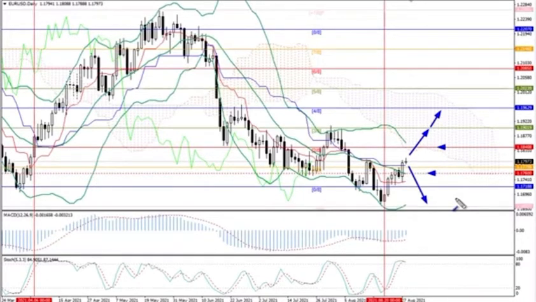Technical indicators reflect the resumption of a decline. Bollinger Bands are directed downwards, stochastic is preparing to leave the overbought zone and form a sell signal, however, the MACD histogram shrinks in the negative zone. This week, the decline may resume after the breakdown of the level of 1.1760, but further growth is not ruled out.